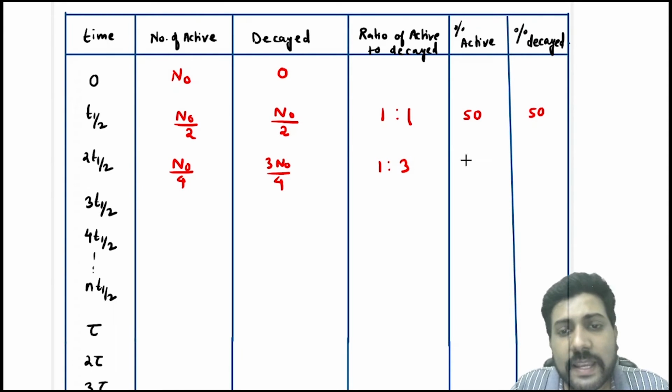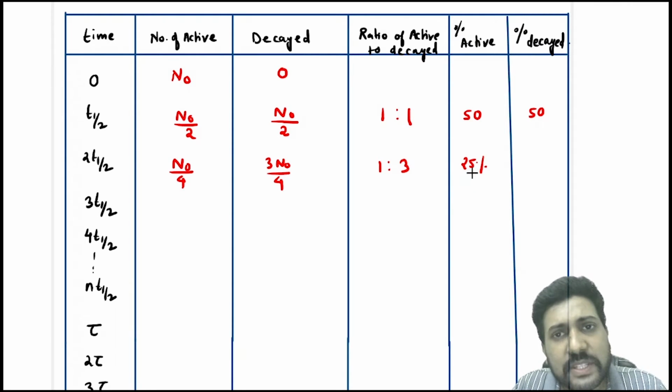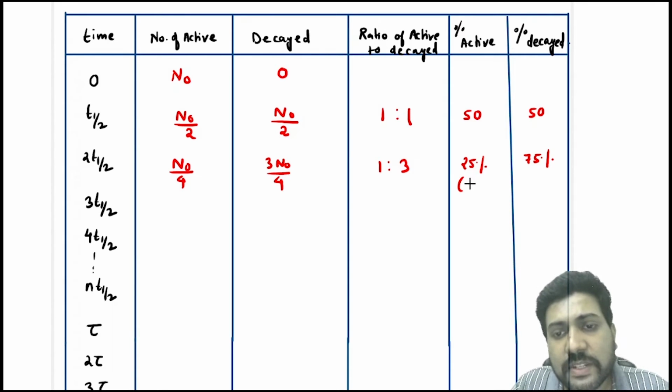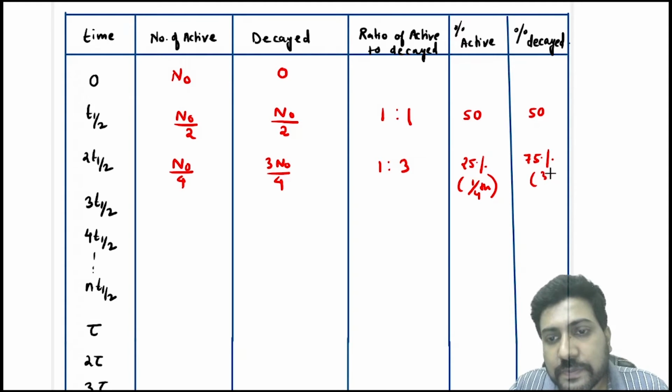So this will be 25%: the number of active nucleus left after 2 half-lives is 25%, and the number that has decayed becomes 75%. Sometimes they can also ask you in fraction form. So 25% means 1/4 and 75% means 3/4.